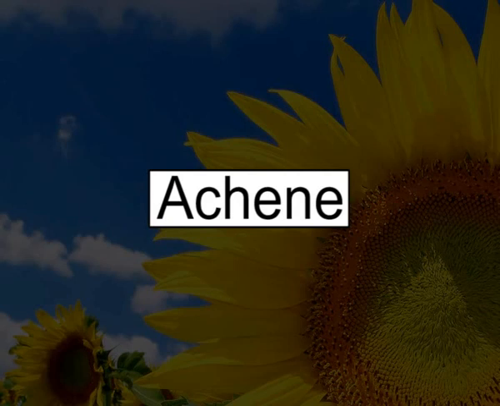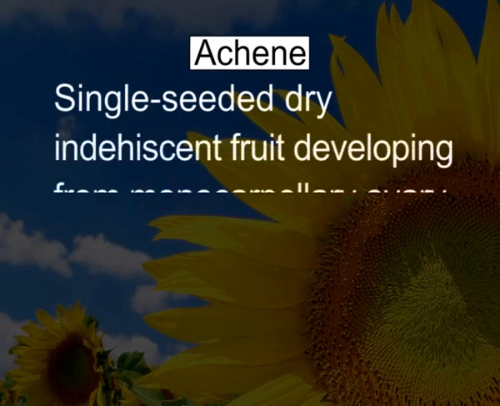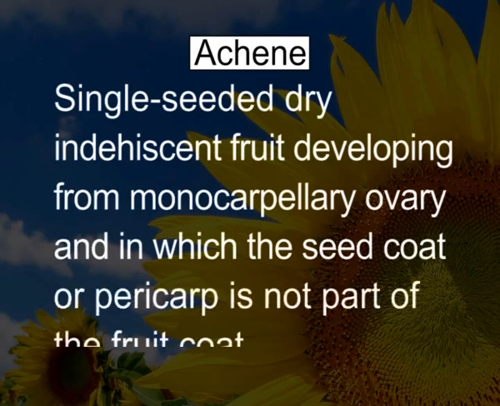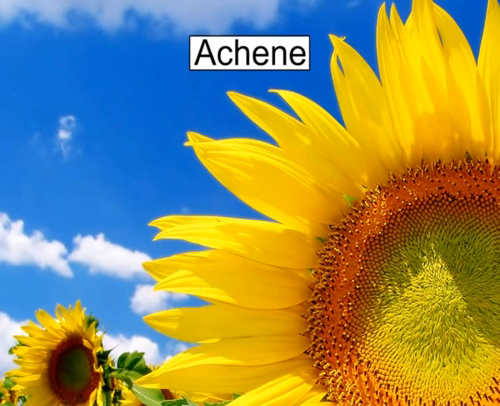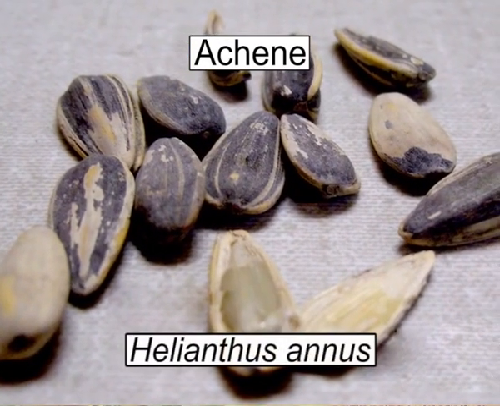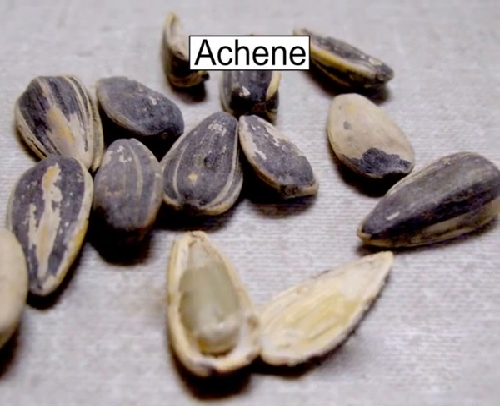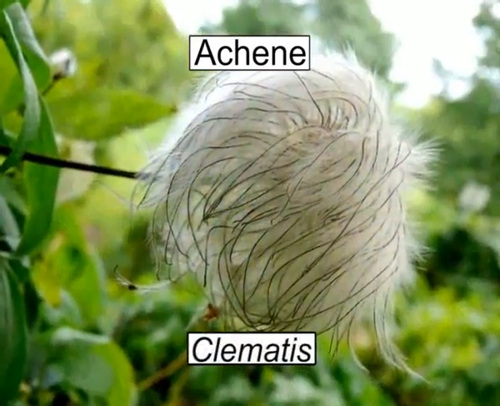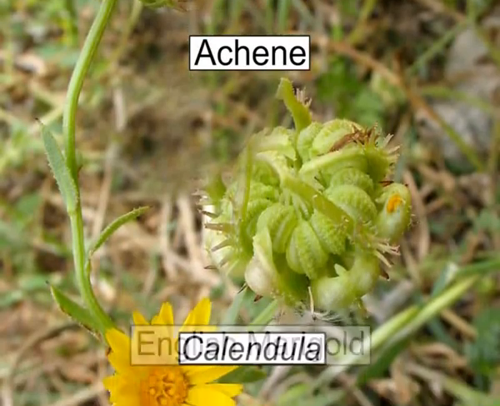Achene. An achene is a single-seeded, dry indehiscent fruit developing from a monocarpellary ovary and in which the seed coat or pericarp is not part of the fruit coat. Here you can see the fruit of a sunflower, that is Helianthus annuus, which is an achene. Other fruits of this type are Ranunculus, Clematis, Dahlia, and English marigold, that is Calendula.